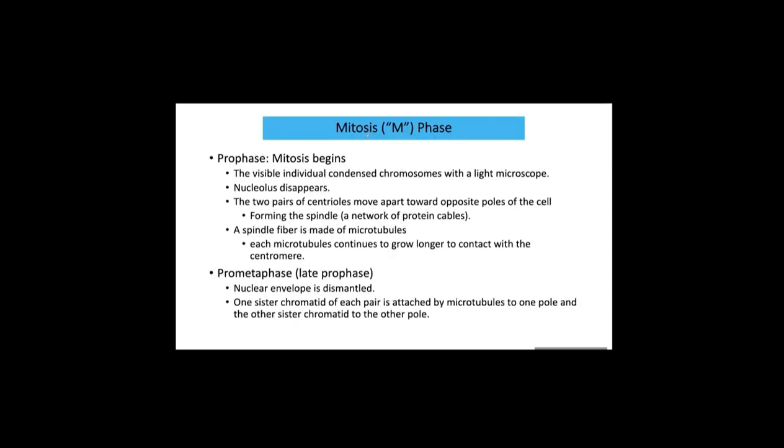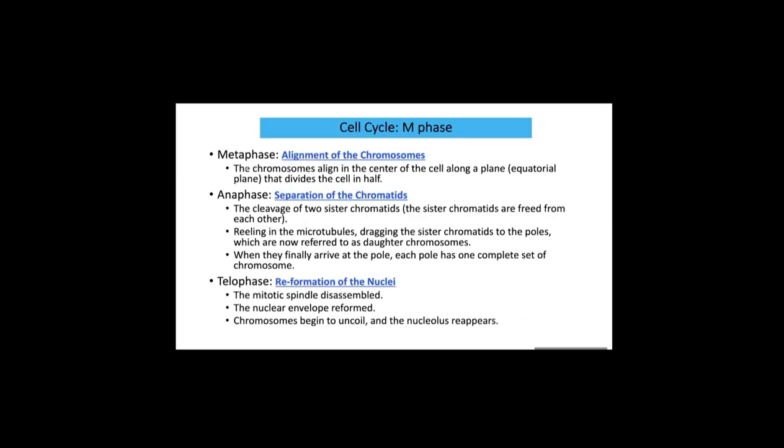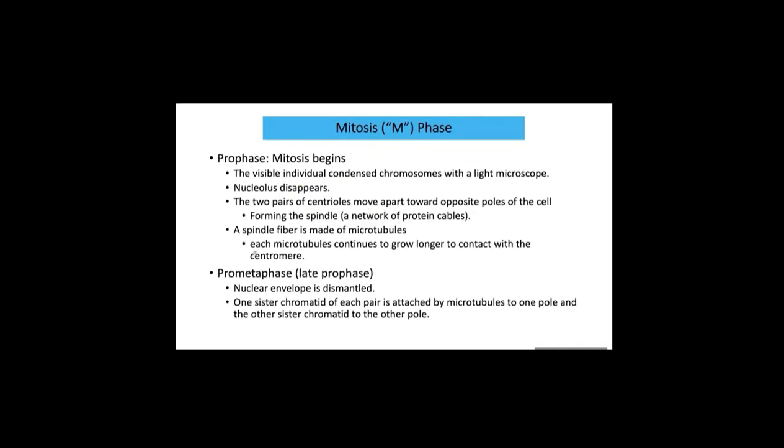M phase means mitosis phase. Mitosis phase is composed of prophase, or prometaphase, which is late prophase, and metaphase, anaphase, and telophase. You have to know the specific characteristics of each phase. In prophase, mitosis begins, and the important phenomena are that the nucleolus disappears, and two pairs of centrioles move toward opposite poles of the cell.